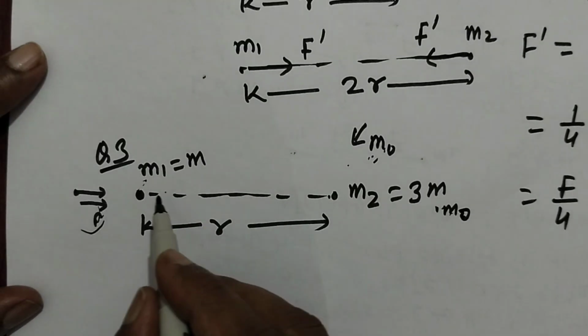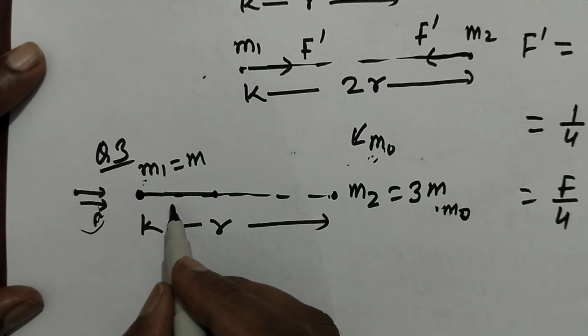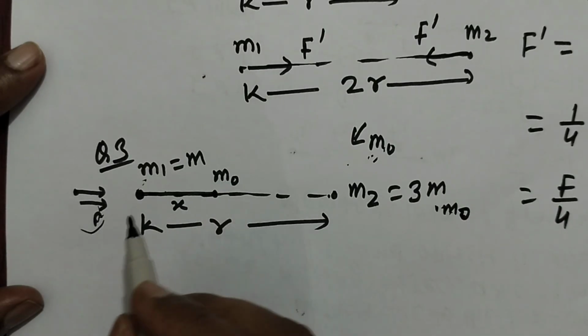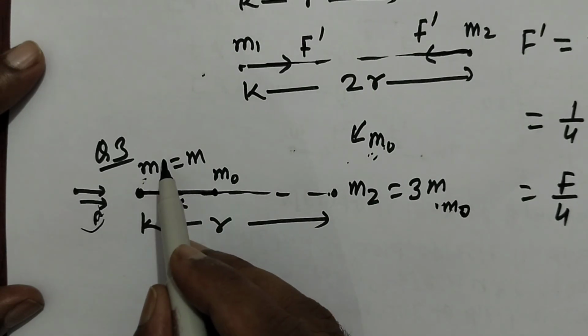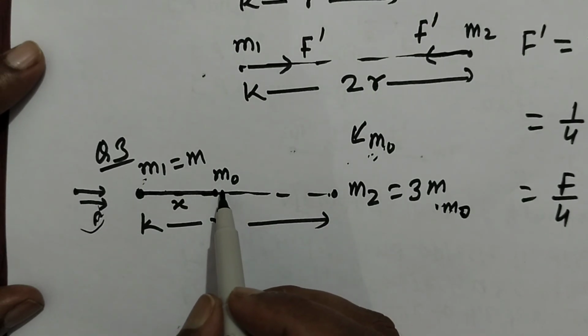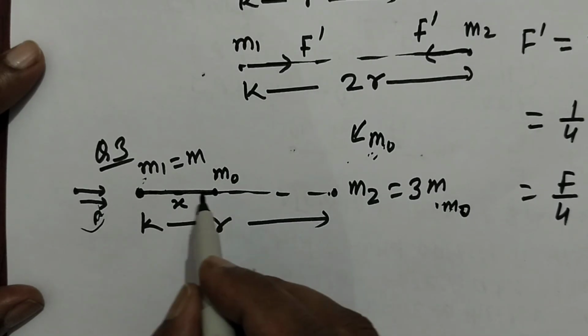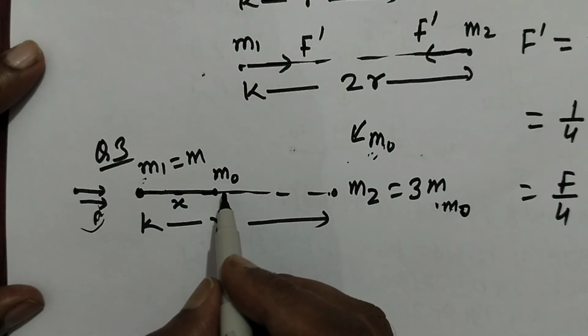Let's say from mass M1, at x distance we keep M0 mass, so that the net force acting by M1 and M2 on M0 is 0. Let's say M1 exerts F1 force on M0.